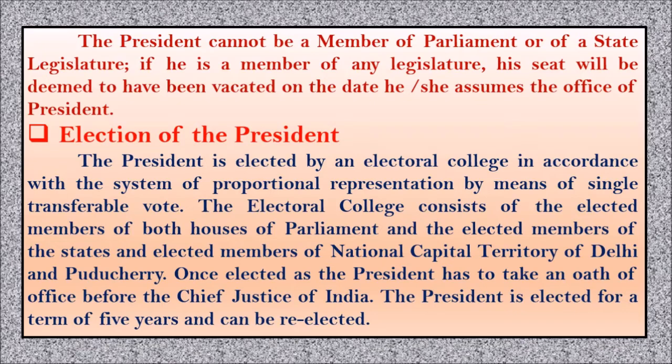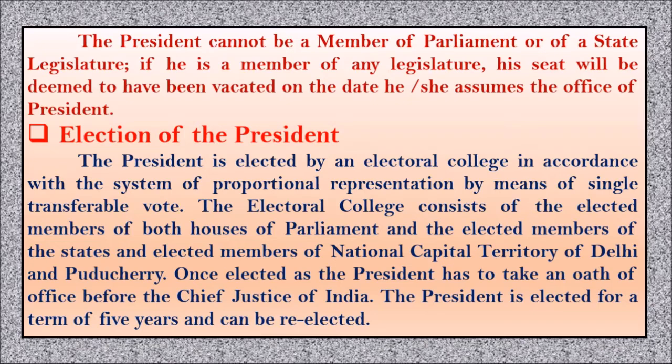Now the electoral college consists of the elected members of both houses of parliament, the elected members of the states, and the elected members of the National Capital Territory of Delhi and Puducherry. This group of people will have a job of only selecting the political leaders.